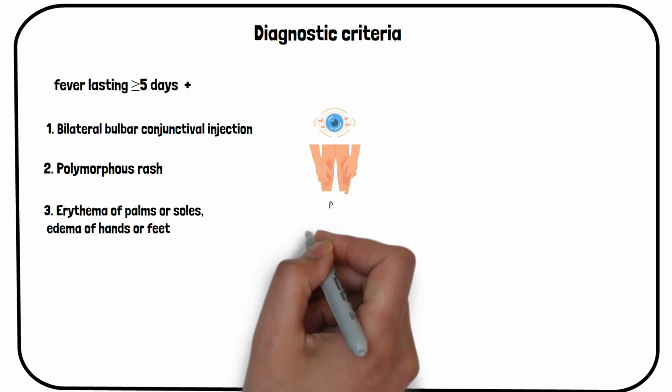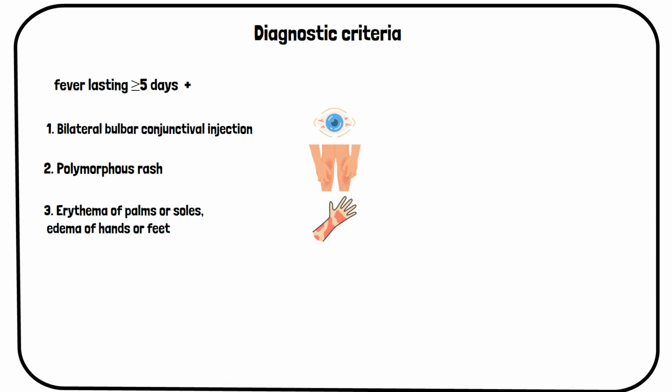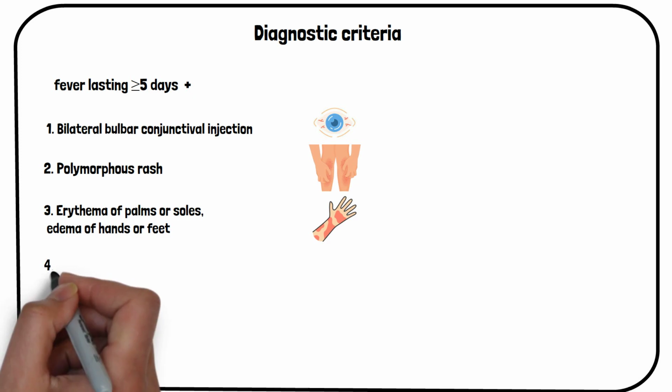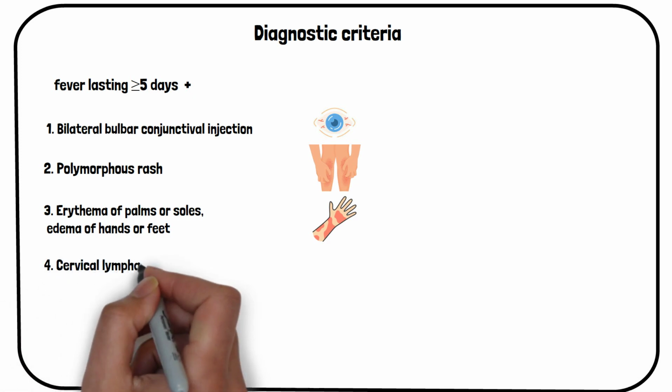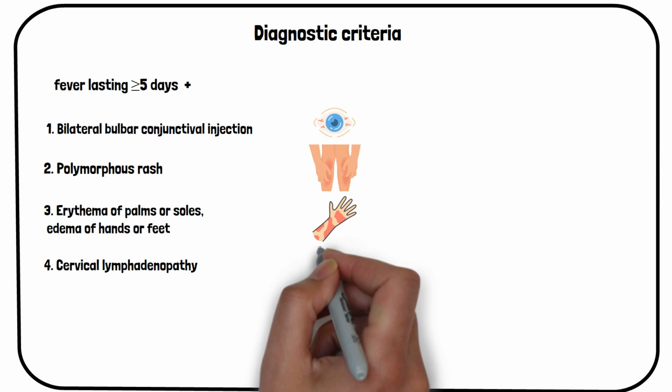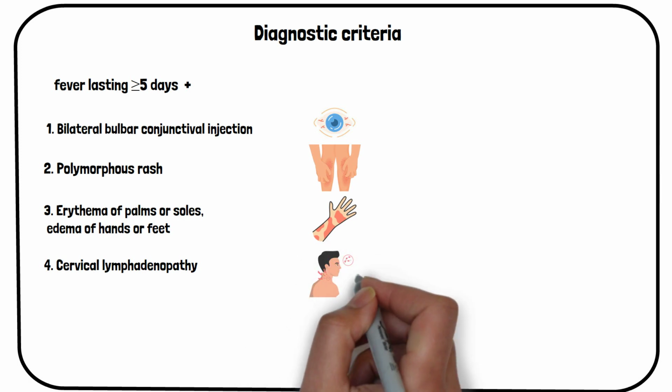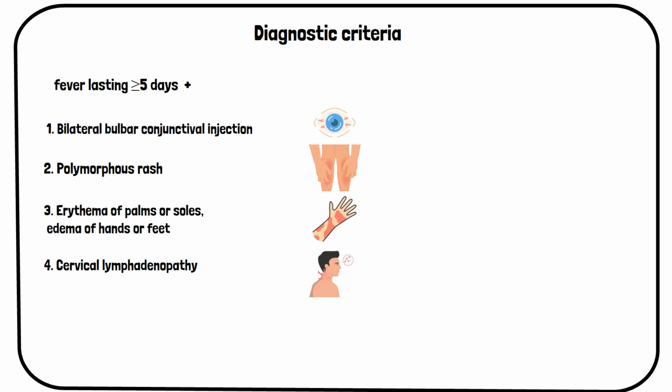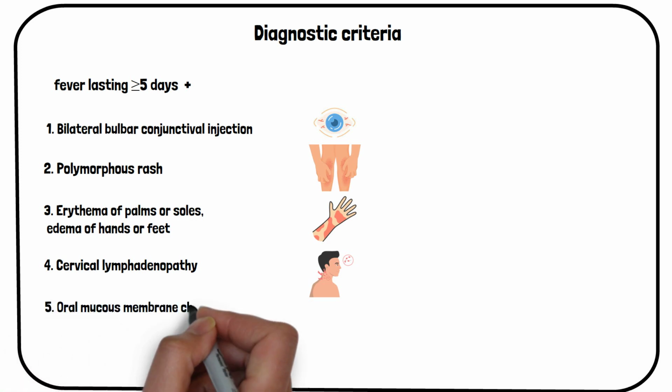In a later stage, also called the convalescent phase, you will see skin peeling off on the fingers and toes. The 4th condition is cervical lymphadenopathy, which is usually unilateral and has at least one lymph node bigger than 1.5 centimeters in diameter.